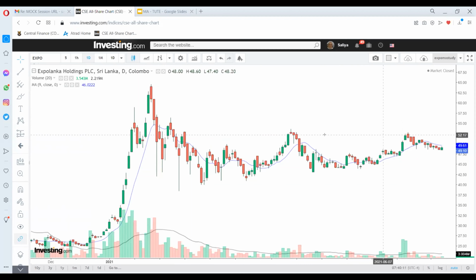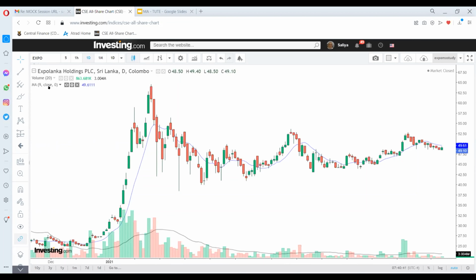But if you move the cursor, you will see that the value changes as per the date that the mouse is resting on. The other thing that you can see here is that 9 is the number of periods, meaning since this is a day chart, it is calculating the average by using values of 9 days.